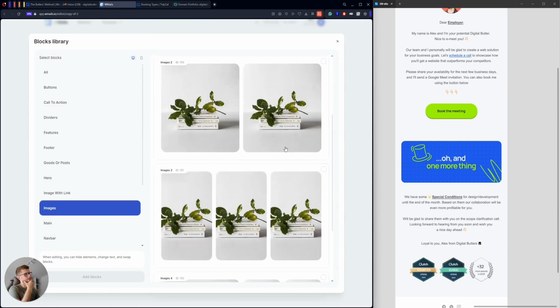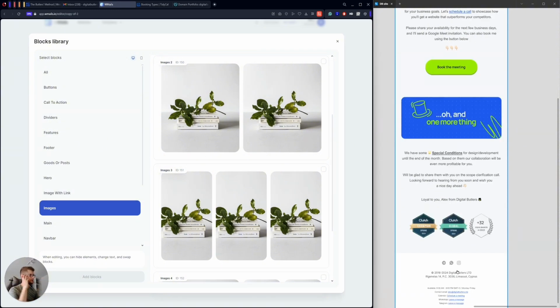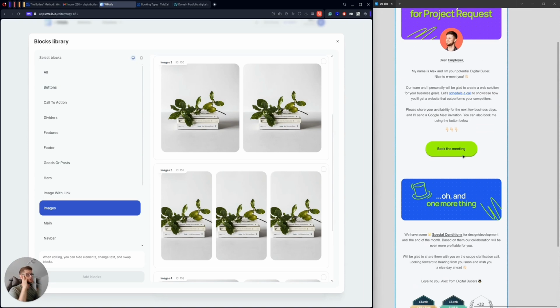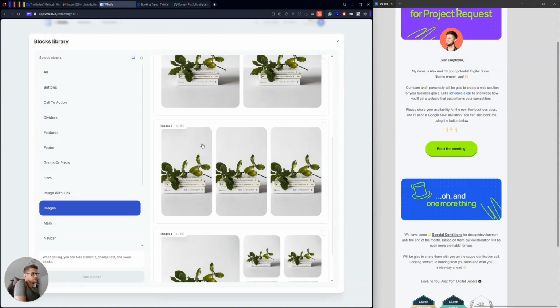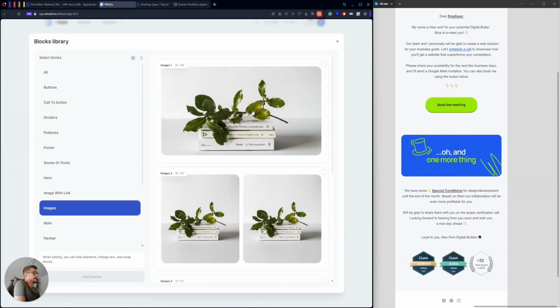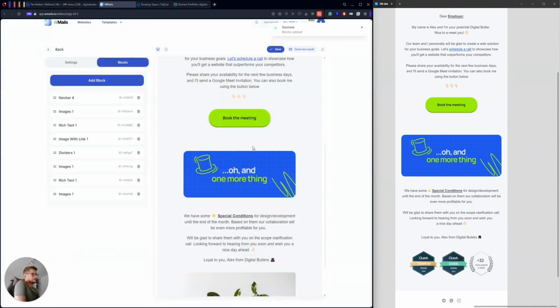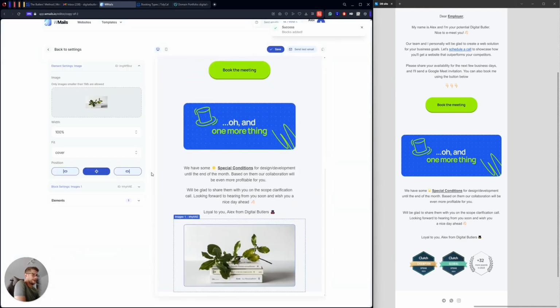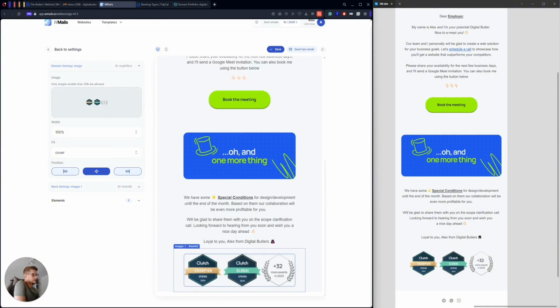There won't be a link, but actually I can make them go to our Clutch account with the reviews, but I don't want our employer to focus on that. I want them to focus on the book a meeting thing. So I will add images, and I can actually add each image one by one, but I don't think that I need that in this particular case. So I will just add a one line image here, and yeah, it looks nice, but I need to adjust the sizing a bit.